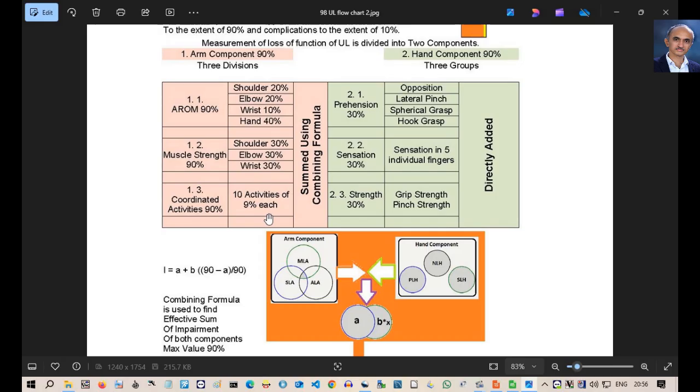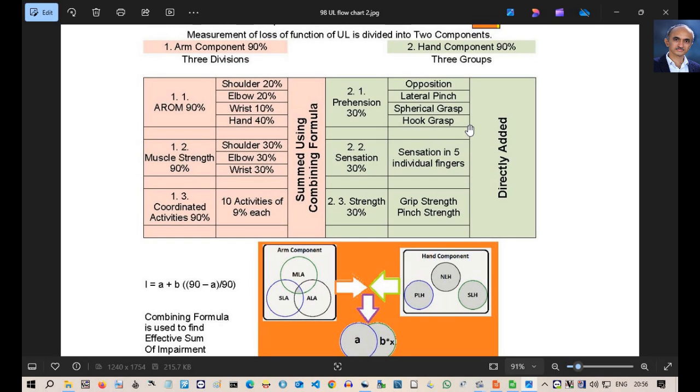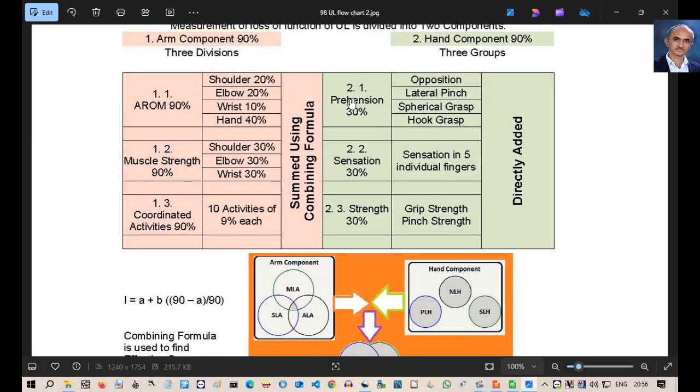Once you examine all the 3 divisions, the divisional values are summarized using the combining formula twice to get the value of the arm component. From the arm component, let us move to the hand component. In the hand component, we have 3 groups, namely prehension group, sensation group and strength group. Losses in these groups are summed up directly to get the total value of the hand component.